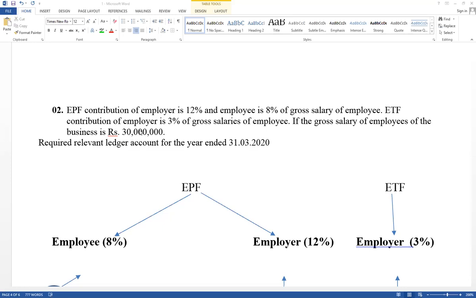Gross salary is given. Therefore, the value should be calculated based on gross salary. It is given 30,000. Therefore, 30,000 into 8%. Take values in 1000.